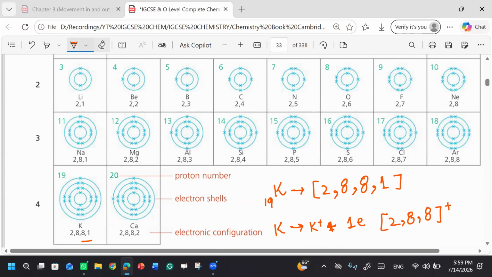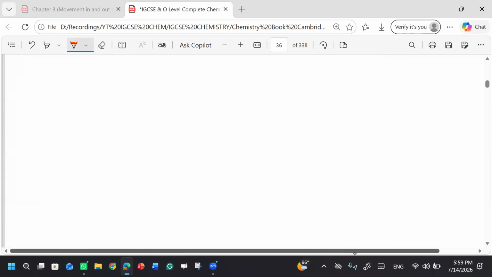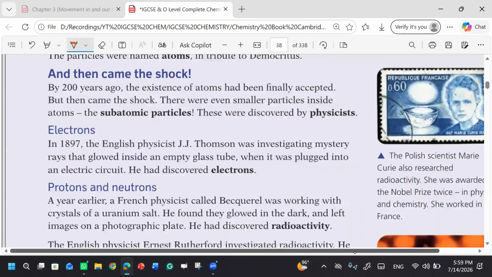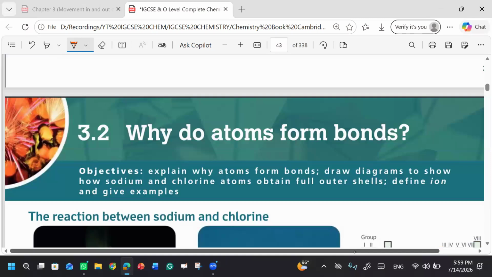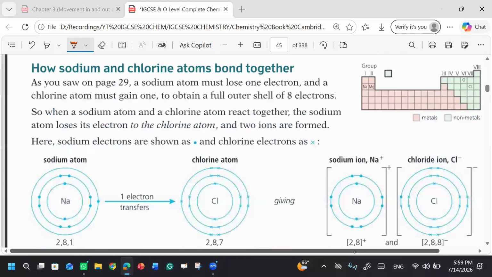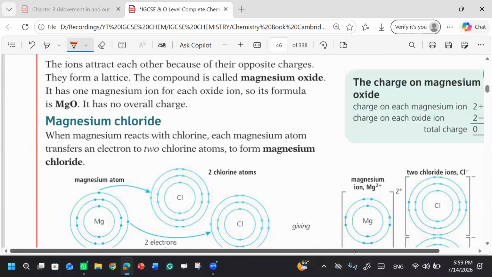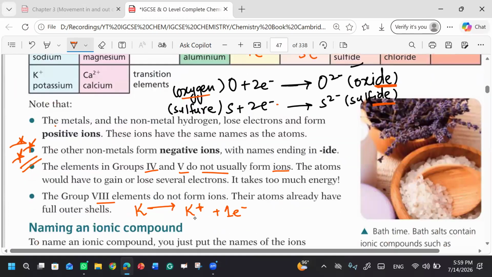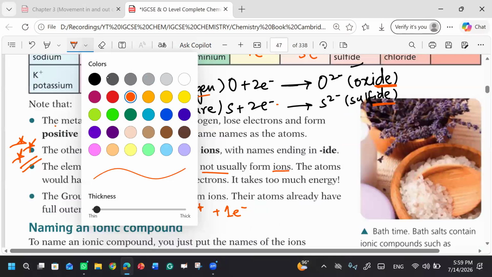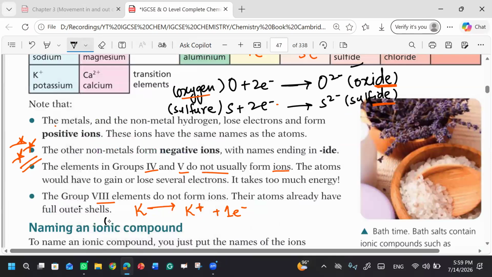Are you clear with this? Okay, I was asking you what will be the name of this species once potassium has lost its electron. This is potassium, right?